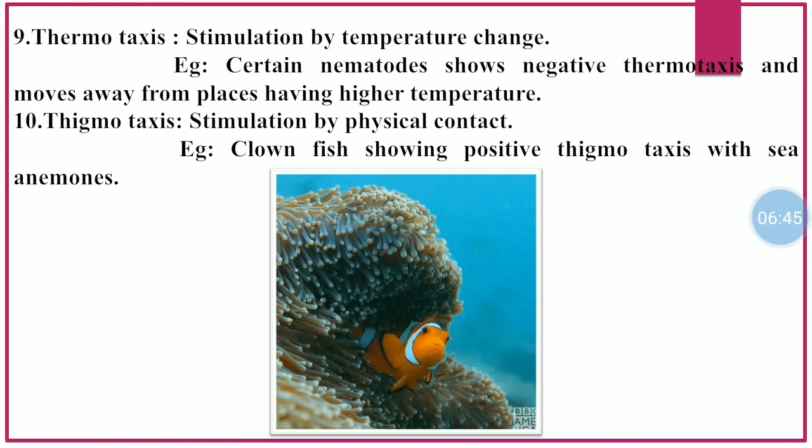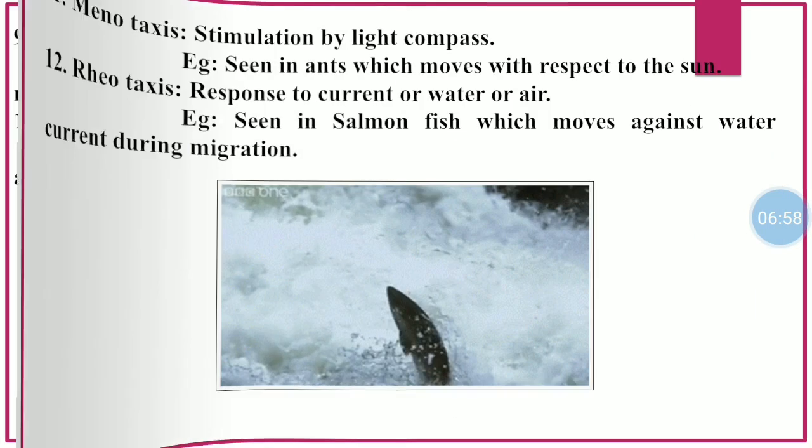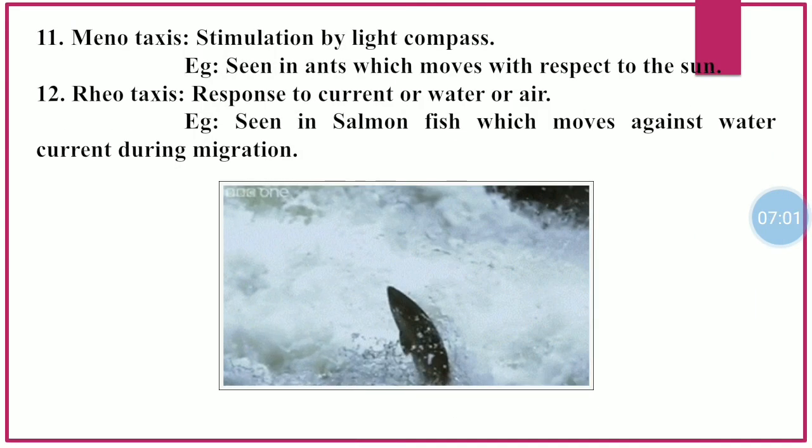Number 10 is thigmotaxis. Thigmotaxis is defined as the stimulation by physical contact, such as clownfish showing positive thigmotaxis with sea anemones. Number 11 is menotaxis. Menotaxis is defined as the stimulation by light compass. It is seen in ants which move with respect to the sun. Last one is rheotaxis. Rheotaxis is defined as the response to current of water or air. It is seen in salmon fish which move against water current during migration.